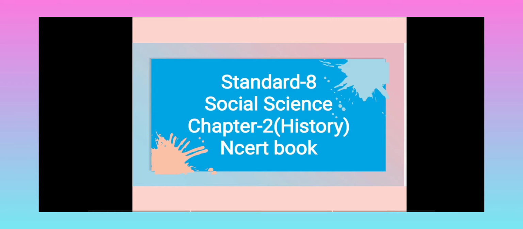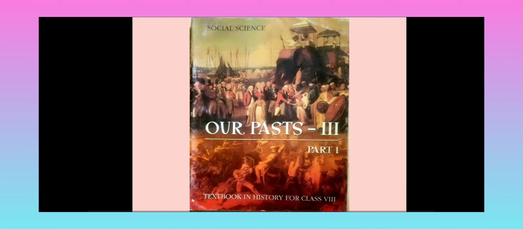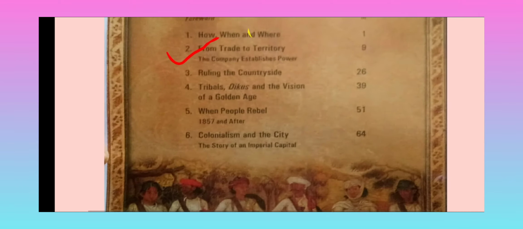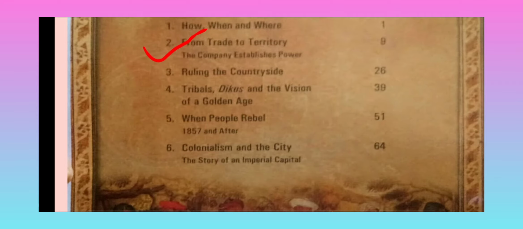My name is Mayuri Karya, and today we will see part 2 of chapter 2, Standard 8 Social Science History NCERT book. The book name is Our Past 3 Part 1. The name of the chapter is From Trade to Territory, the Company Establishes Power. We have already completed part 1, so let's see a quick recap of part 1.